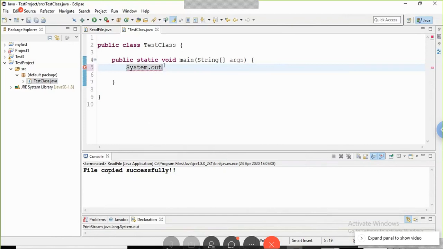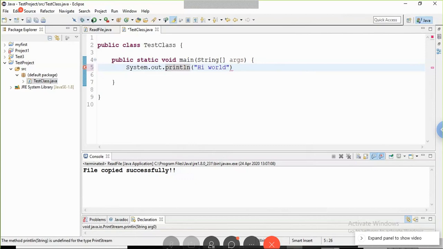It's a remote machine, that is why it is slow. Out dot println, hi world. Spelling of print. Okay.